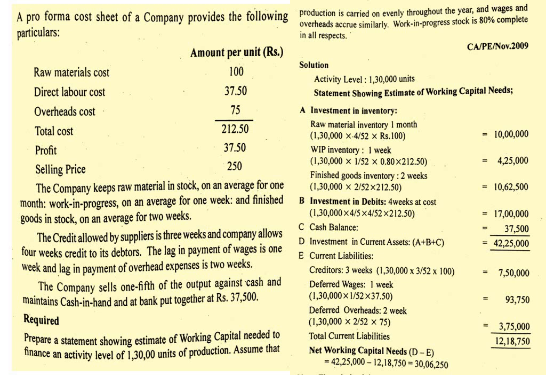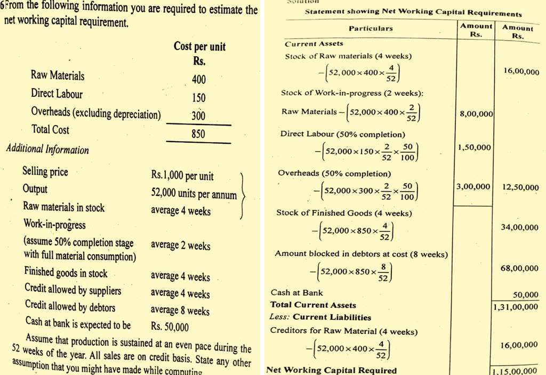12,18,750. So net working capital need is nothing but current asset minus current liabilities. 42,25,000 minus 12,18,750. That comes around 30,06,250. Then we are moving to the next model.